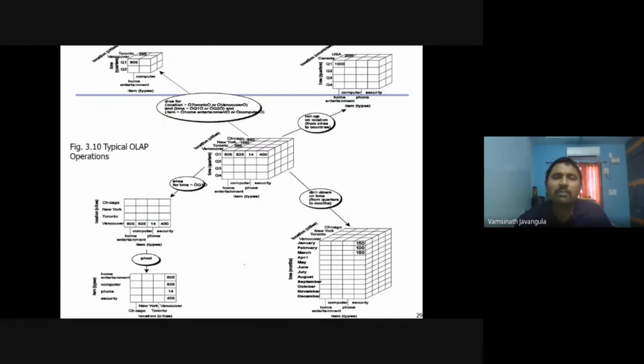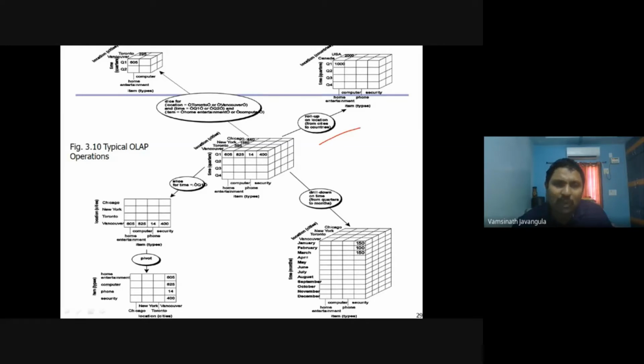So this is a simple diagram representing the various operations we are going to perform. Here we have the data at the quarter level. Roll up operation on the location. For example, here we have the data at the city level: Vancouver, Toronto, New York, and Chicago. Now by performing a roll up operation, I have the data at the country level: Canada, USA. So this is called the roll up operation.